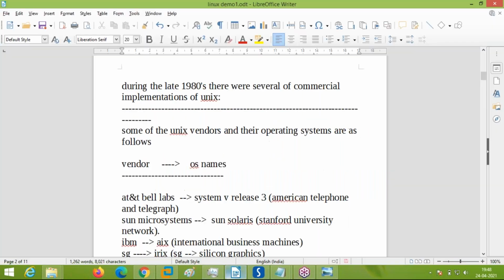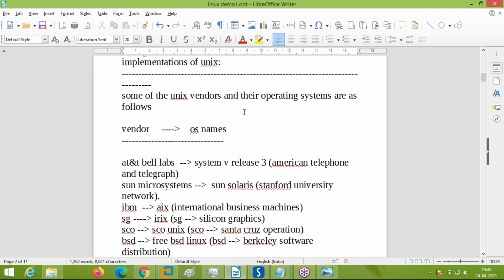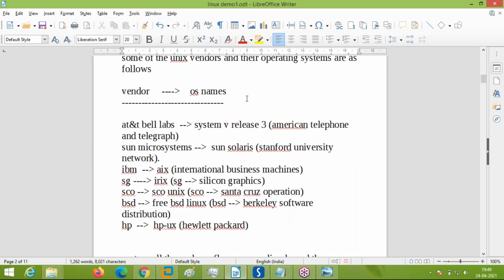After Unix came into existence, the Unix operating system was licensed to different universities in Europe and America for research purposes. The original Unix kernel developed in 1973, which was distributed under license to universities and others, was taken over by different multinational companies. They modified the original Unix operating system and created their own Unix type of operating systems.